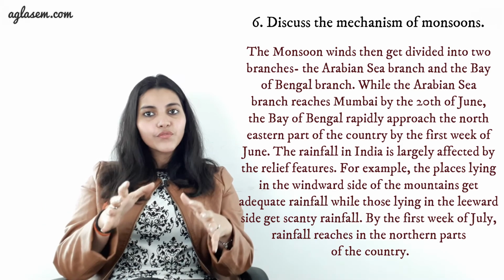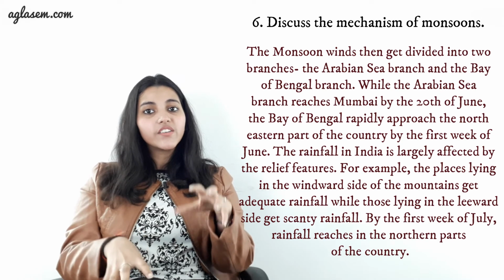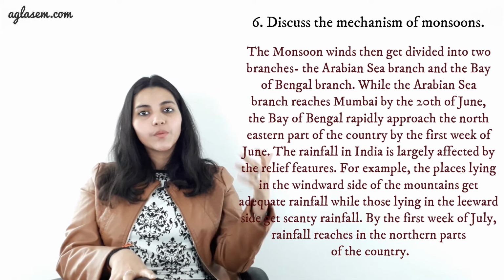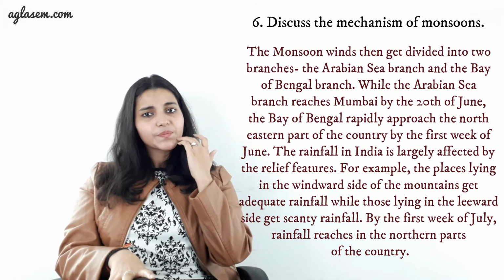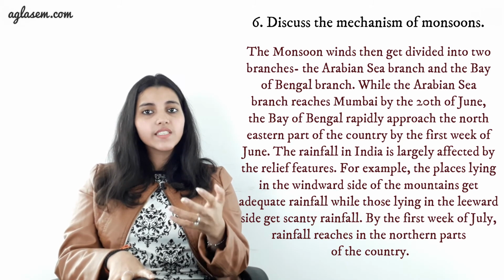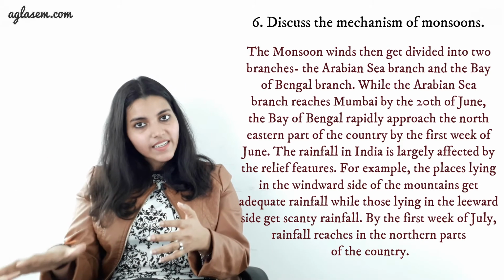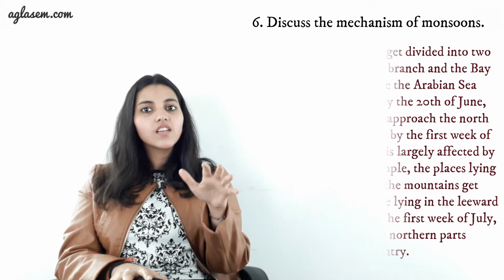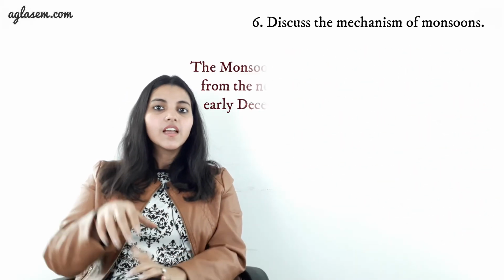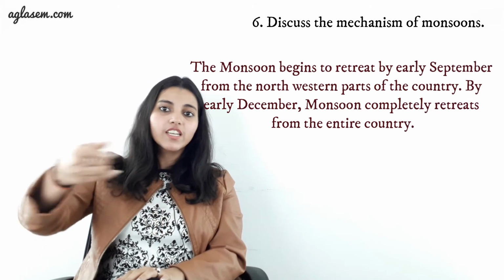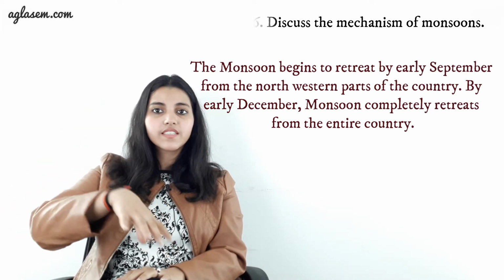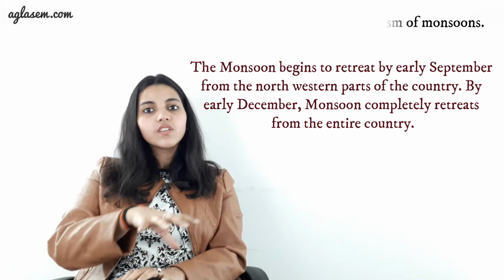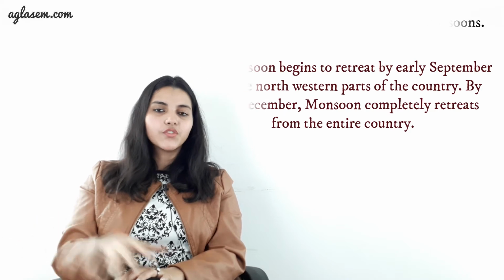Okay? The rainfall of India is largely affected by the relief features. For example, the places lying on the windward side of the mountain get adequate rainfall, while those lying on the leeward side get scanty rainfall. By the first week of July, rainfall reaches the northern parts of the country. Now, the monsoon begins to retreat by early September from northwestern parts of the country. And by early December, monsoon completely retreats from the entire country.